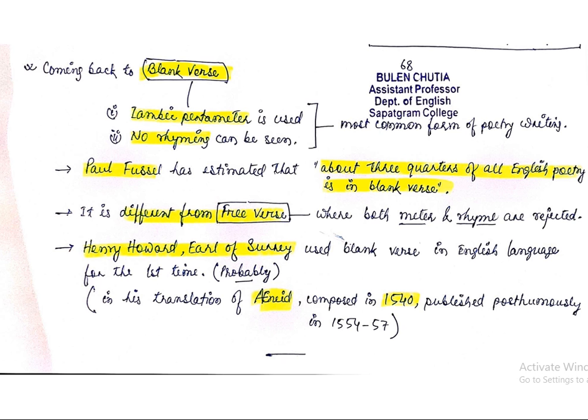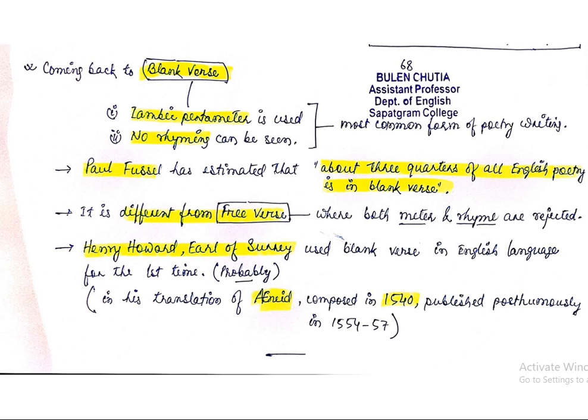most probably. Okay, in his translation of the Aeneid, composed in 1540, published posthumously in 1554 to 57. Okay, so there may be another question on blank verse. It is who wrote poems in blank verse in English for the first time and which was the work.